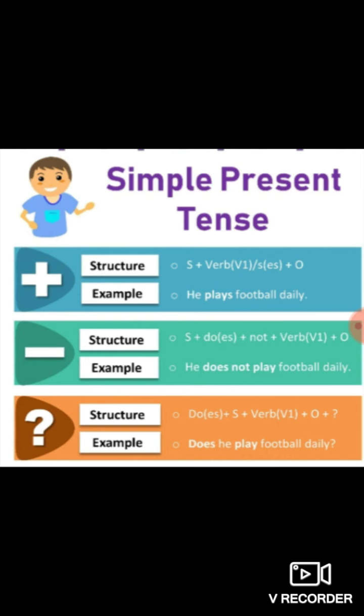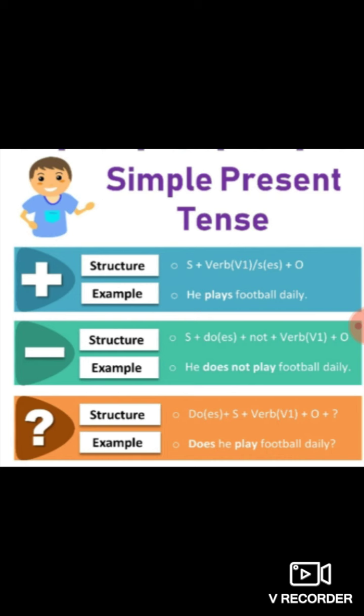Now come to interrogative sentences. Interrogative sentences structure is given in front of you. Do or does is used first of all, plus subject plus V1 plus object. I would like to make one thing very clear to all my dear students, that with do and does, we don't make use of s or es with first form of verb. S or es is used only in affirmative sentences.